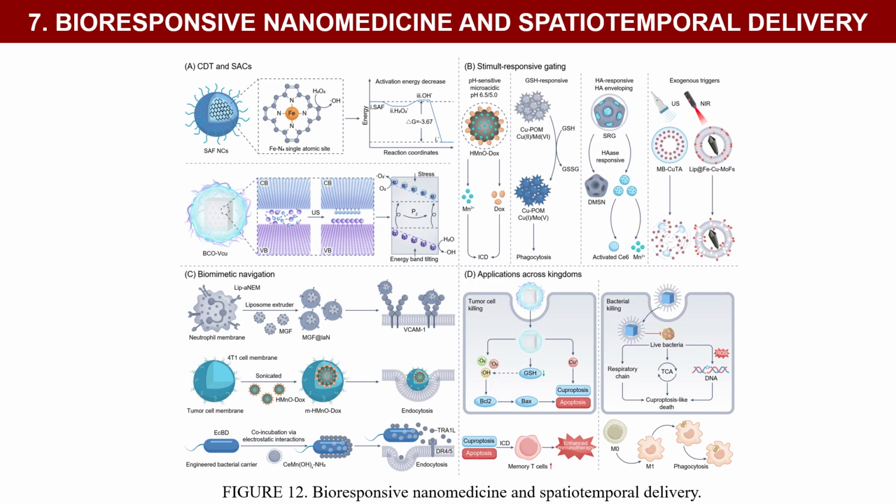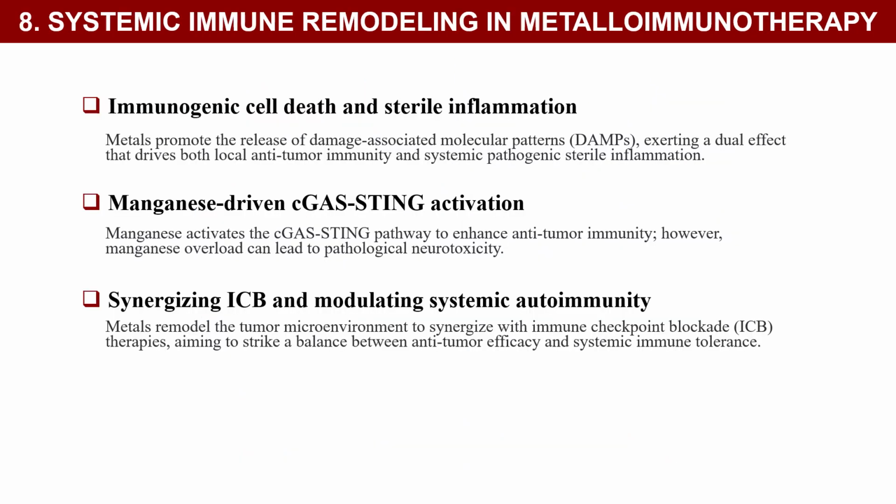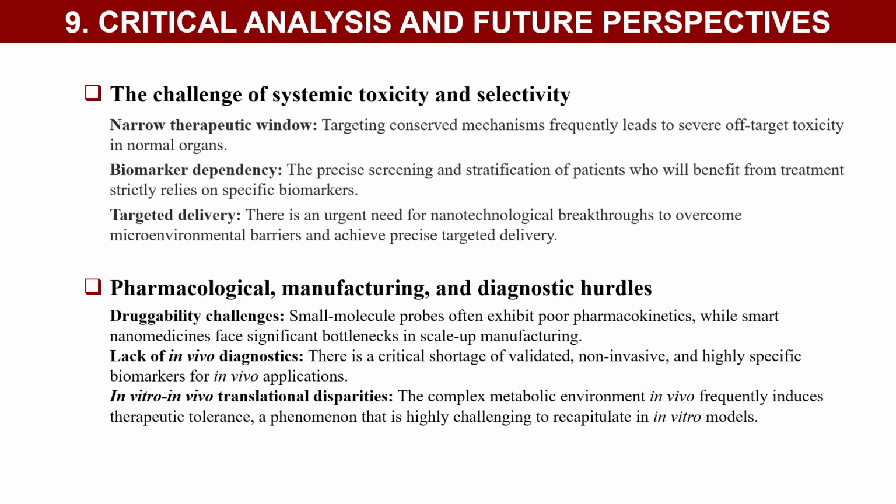Chapter 7 demonstrates how bioresponsive nanomedicines can overcome the toxicity bottleneck of metal-based therapeutics. It further highlights the 4 smart delivery strategies illustrated in Figure 12. Chapter 8 comprehensively introduces systemic immune remodeling in metalloimmunotherapy, mainly encompassing the 3 aspects outlined above. This chapter comprehensively discusses the challenges and future perspectives of clinical translation, focusing on the above aspects.